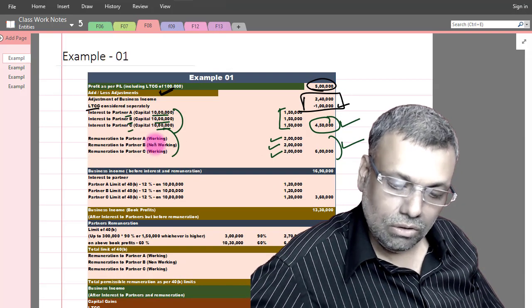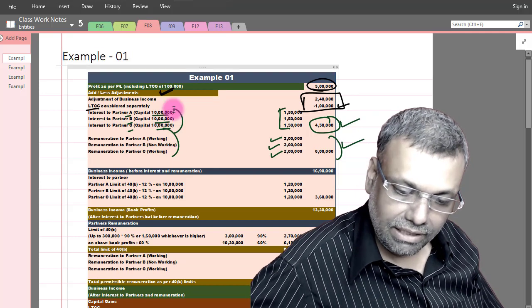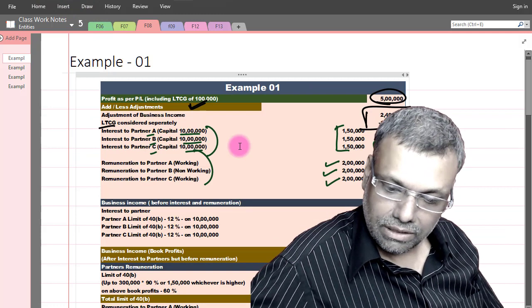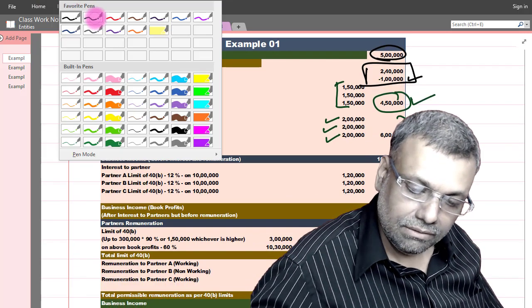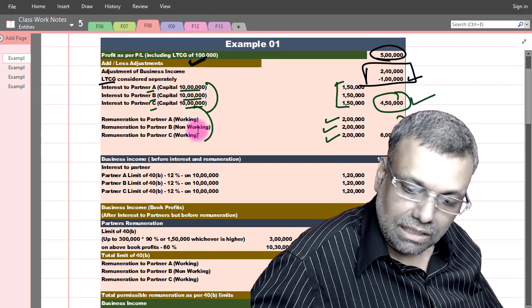So all the remuneration, you see partner A, B, C. One of the partners is not working, others are working.